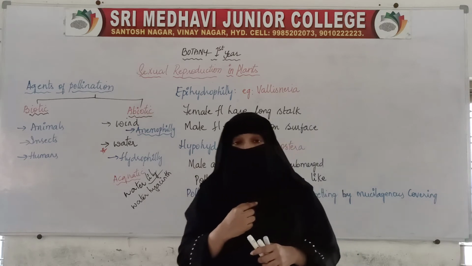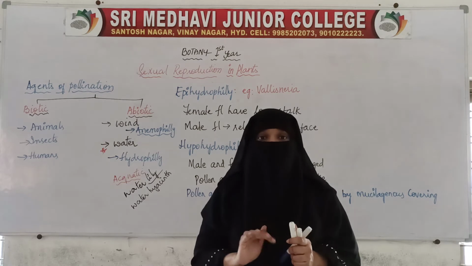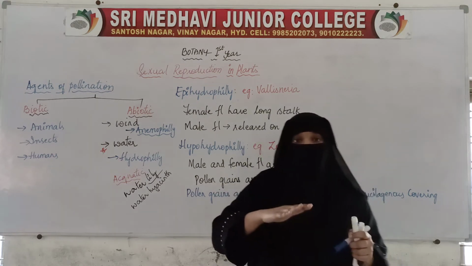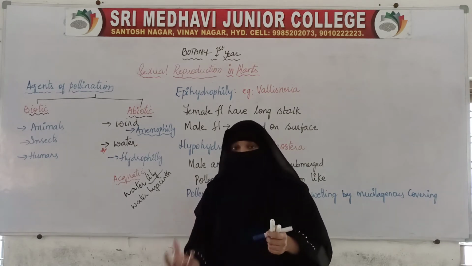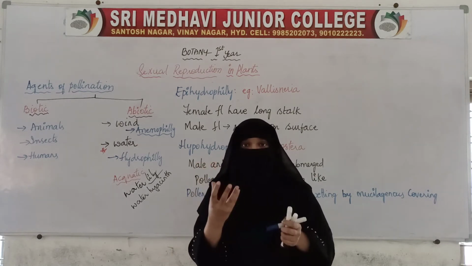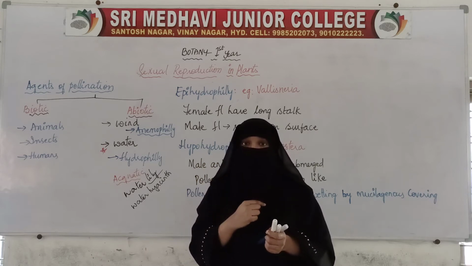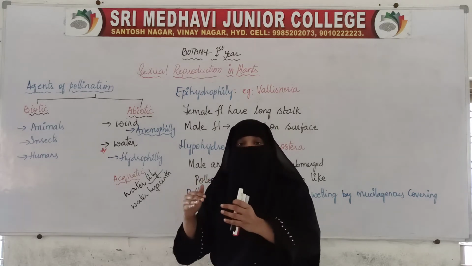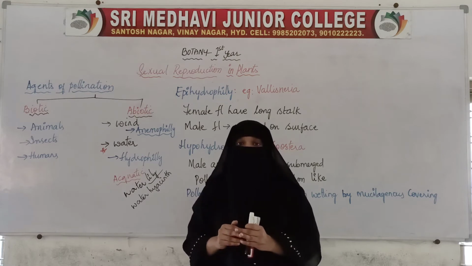These are aquatic plants, but the pollinating agent is not water, although they live inside the water. They come up to the surface. The flowers will be on the surface, and with the help of wind, the male gametes will be transferred to the female gametes.